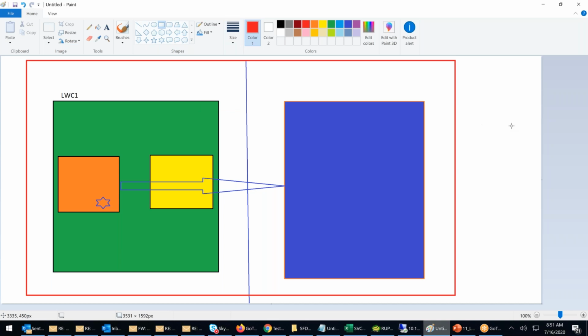Application is a Lightning application, right? Application is a Lightning app. LWC is only component. In LWC, there is no application concept. You never heard of an application concept. Every time I'm creating a component.